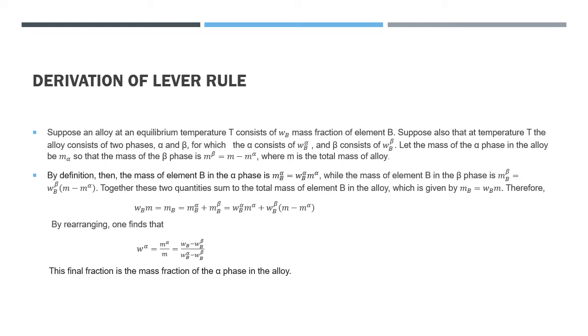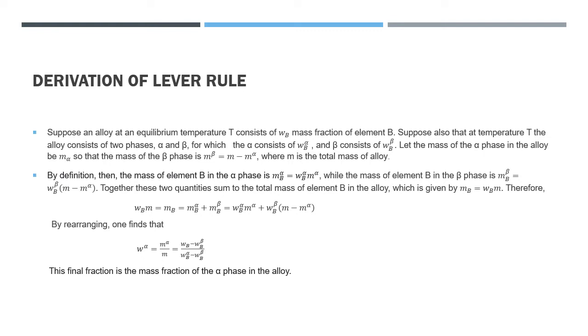By definition, the mass of element B in the alpha phase is m alpha B equal to W alpha B into m alpha, while the mass of element B in the beta phase is m beta B equal to W beta B into m minus m alpha. Together these two quantities sum to the total mass of element B in the alloy, which is given by mb equal to Wb into m.